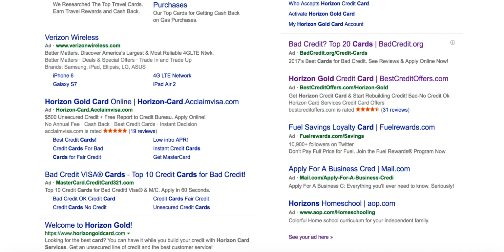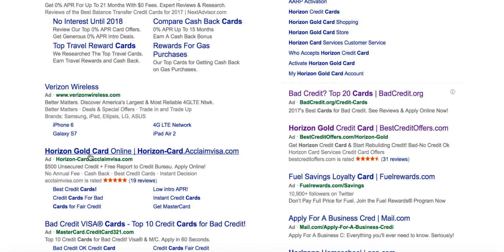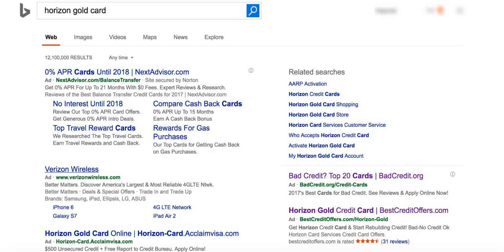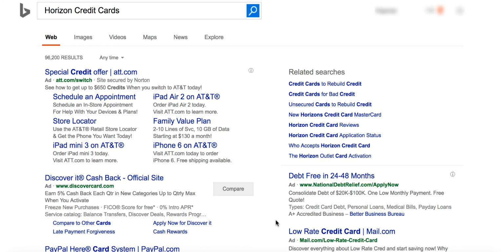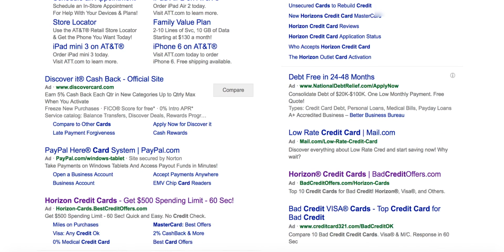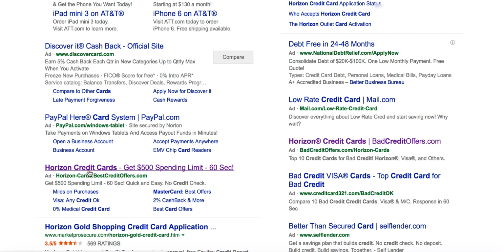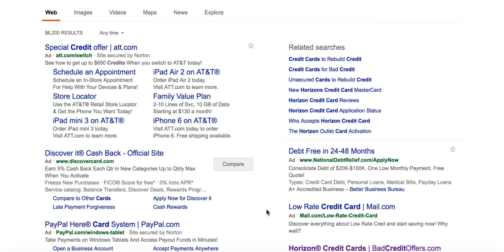And where else do we see Horizon Gold? You see here, Horizon Gold card online. So this is one possible ad that we can copy, or you can click here and see what else we can find. Horizon credit cards, $500 spending limit, 60 seconds. Horizon credit cards. That's okay. So basically you will be able to find some information by searching on Bing.